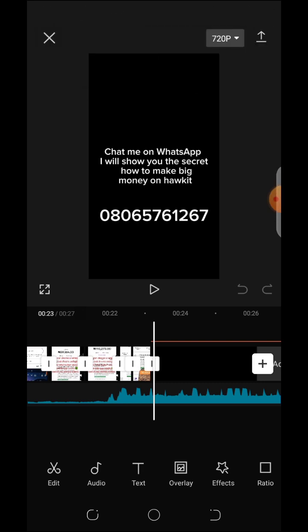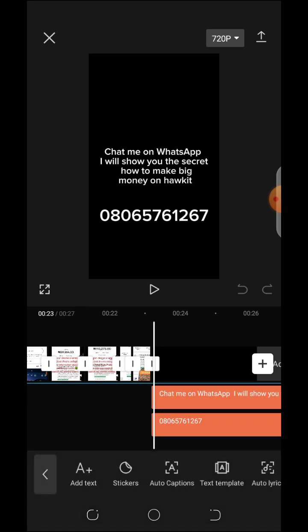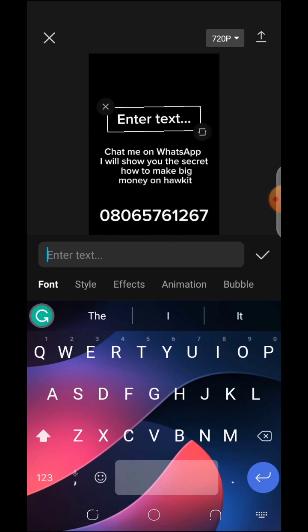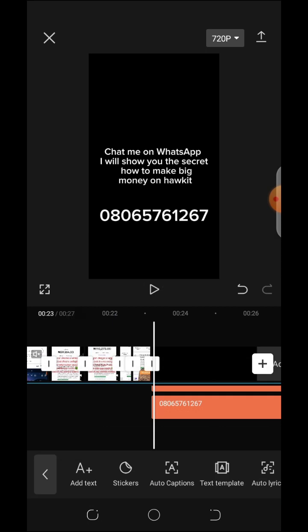All you're going to do is tap on this text here. Then you see this text here, you're just going to tap on this plus, this add text. When you tap on add text, it's going to give you provision to add text. Let's just do add text. You can see it. So this way, you're going to type in your number, and then you can just put all the information that you want to put here. Maybe check my bio, or chat me here, just like what you're seeing here now on this number.